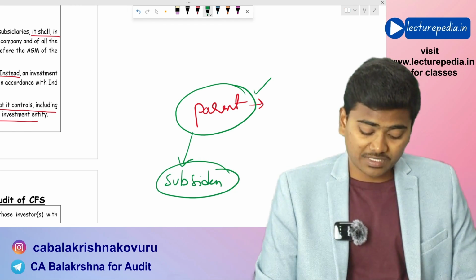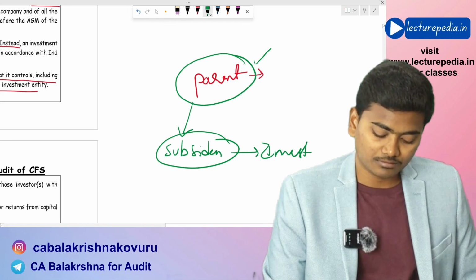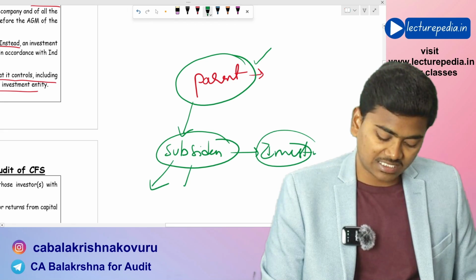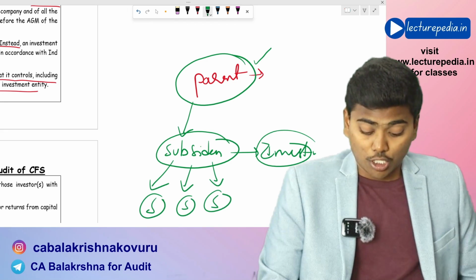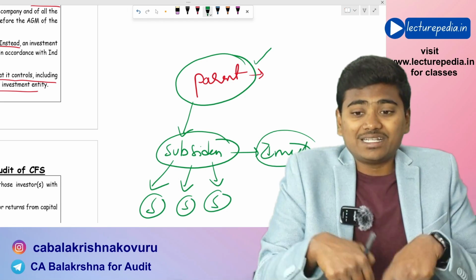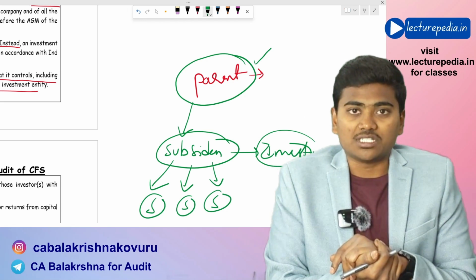Now this subsidiary is an investment entity, and it has made various investments in various subsidiaries again. Here, if the parent entity is an investment entity, then it need not prepare consolidated financial statements.